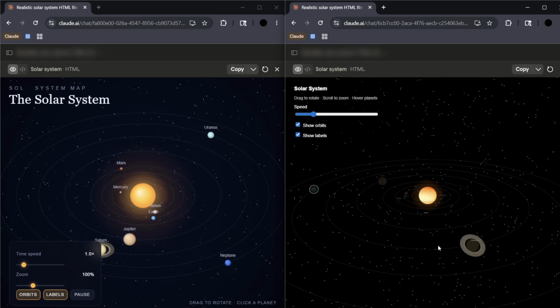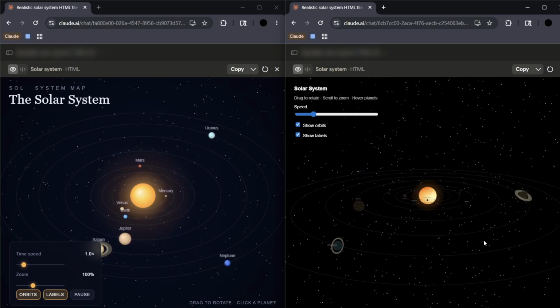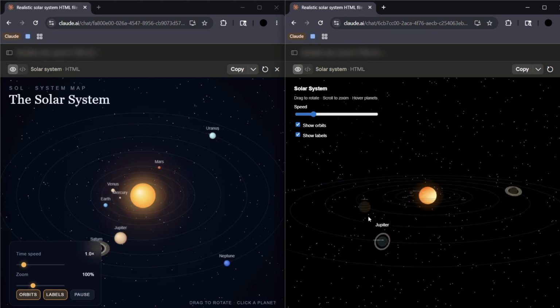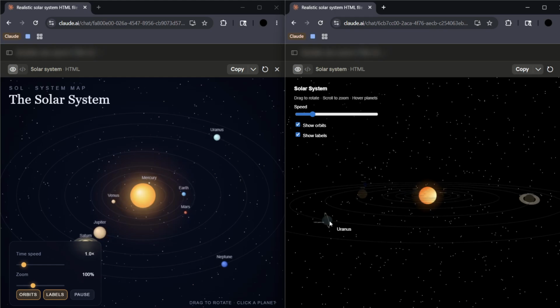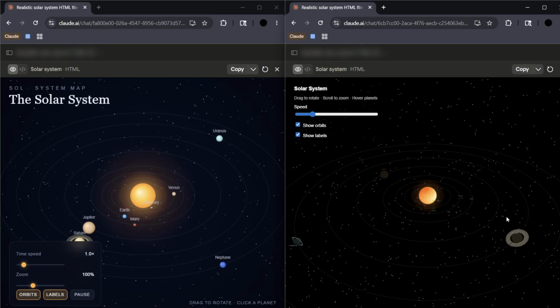They are literally dangling around their respective orbits, and this does not look like a real simulation at all. Although the speed does work, these two planets with the star rings around them look really bad, especially Uranus, which surprisingly does not have any rings, and Saturn, which does have a ring, but it is weirdly balanced.